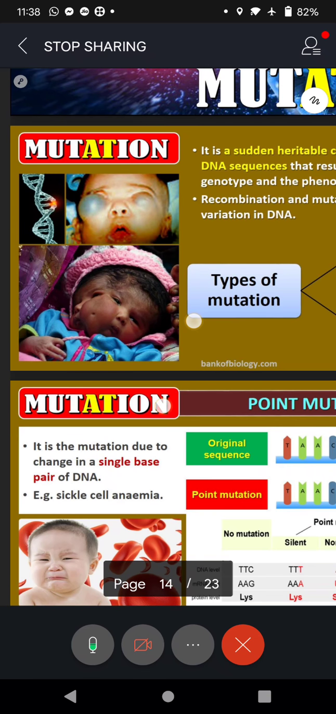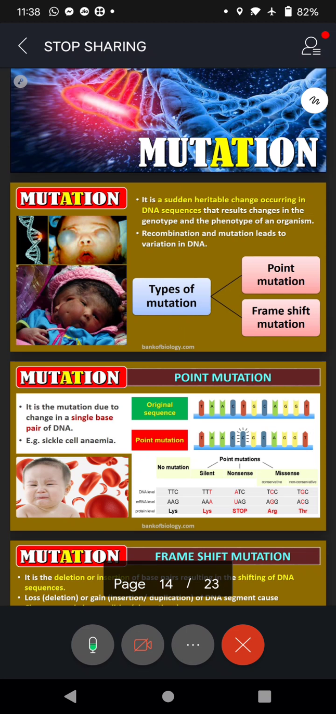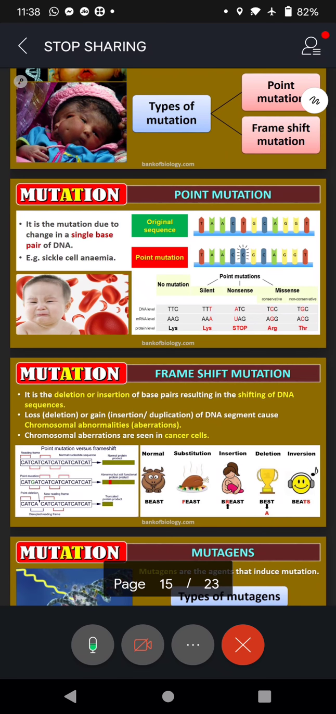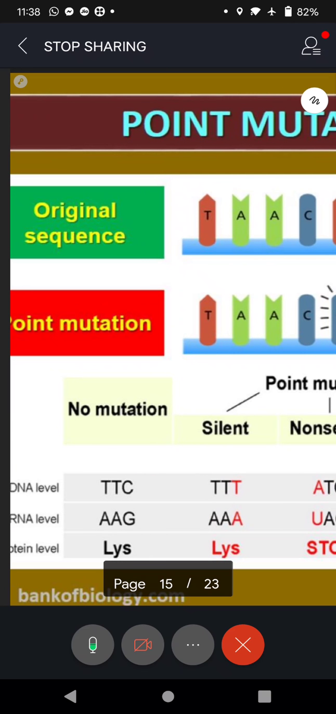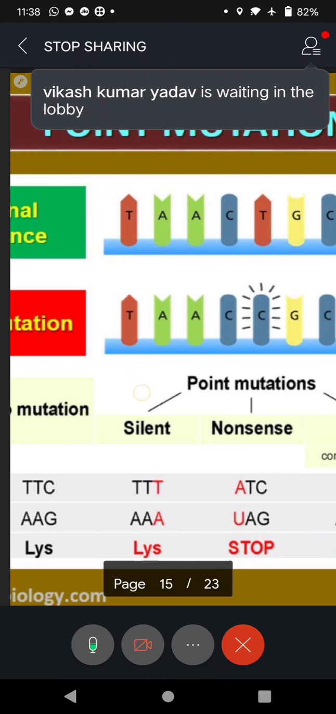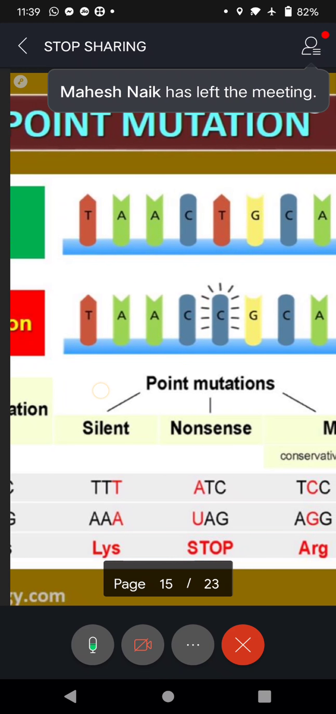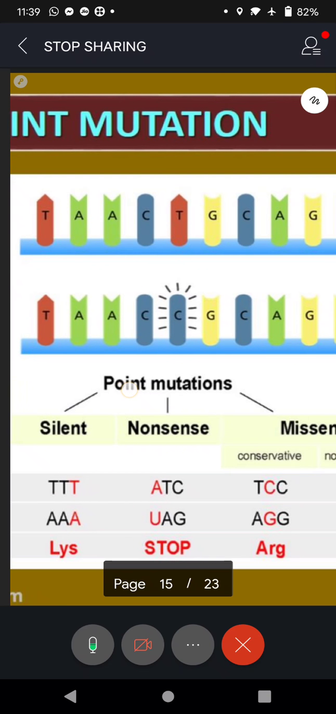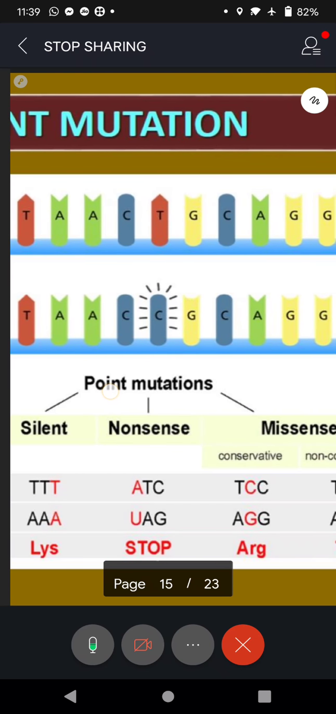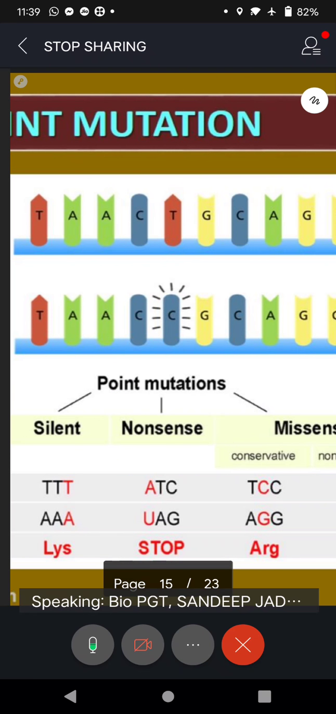Now, we come to the first one. What is that? Point mutation. As the name suggests to you, at one point of a gene there is a change. Then we say it is point mutation. Look at that. This is the original sequence. Let us see. Now here you need to have the background. What is the background? You should know for this. The background that you should know is the structure of DNA.